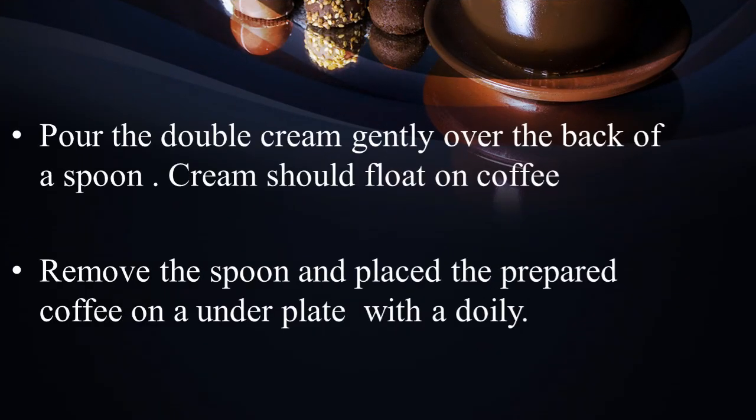Next, pour the double cream gently over the back of a teaspoon onto the surface of the coffee until it is about 3/4 thick. The prepared coffee must have cream floating. Then remove the spoon and place the prepared coffee on an underplate with a doily. Note: dissolved sugar increases the density of the liquid, facilitating the floating of the cream.